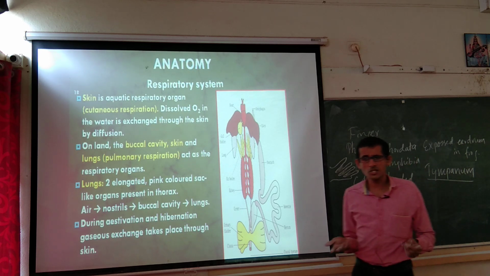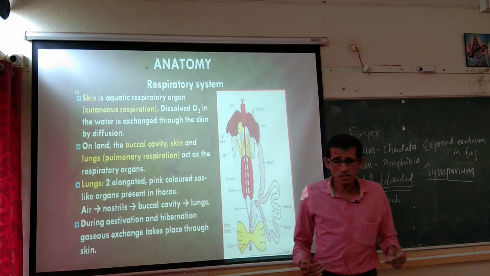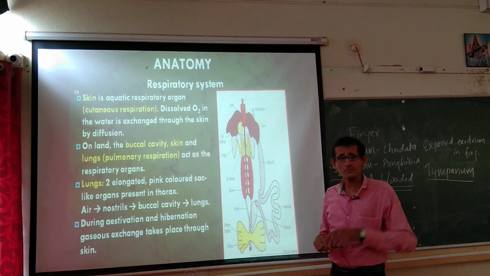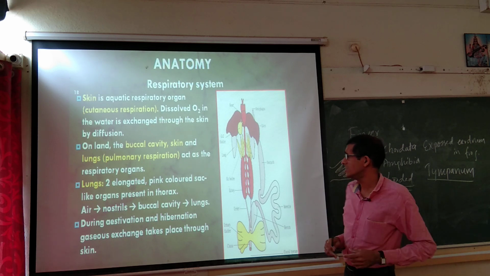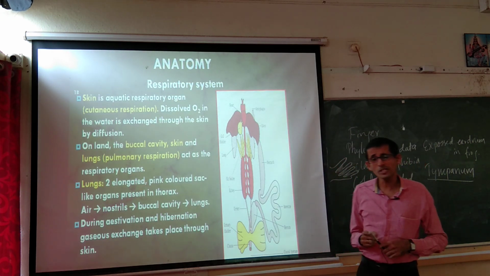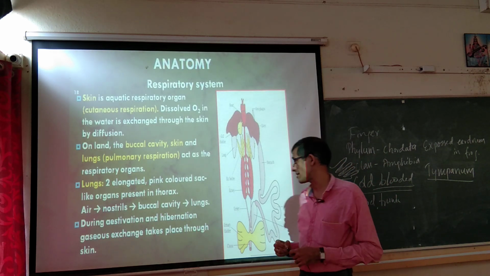So, from this dissolved form in the water, the oxygen is going to be diffused into the body through skin. So, moist skin is essential.